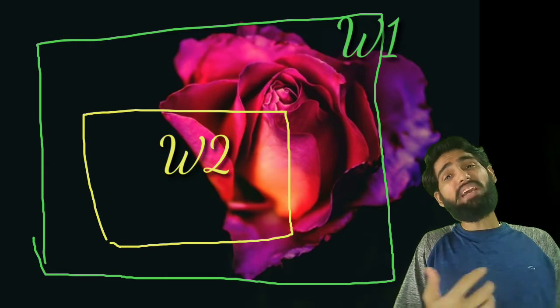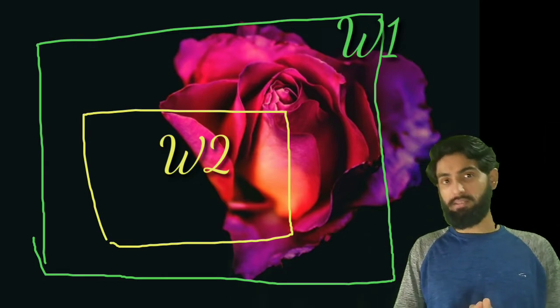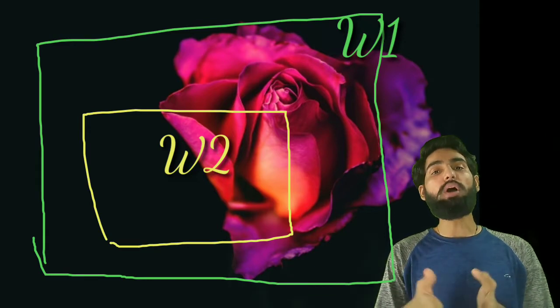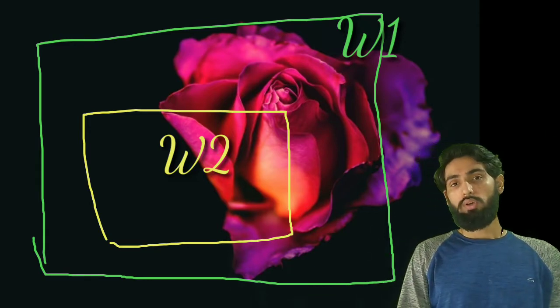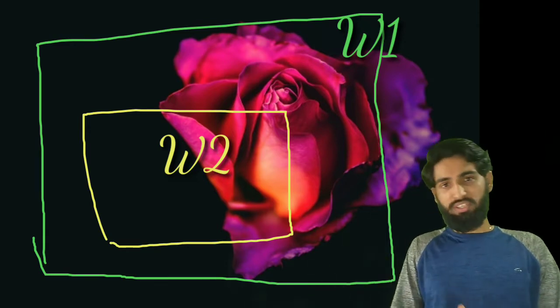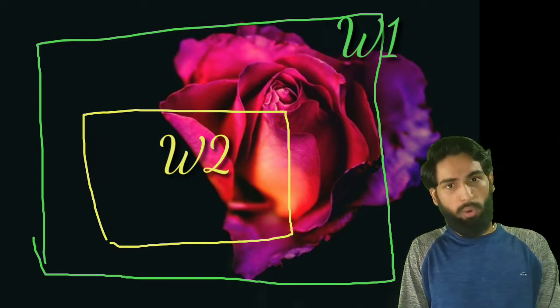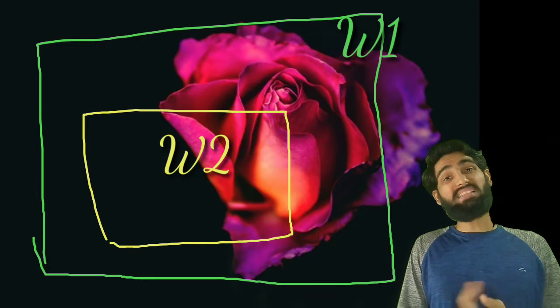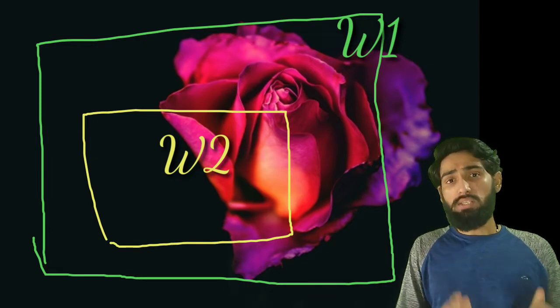Now if I take the union of these two subspaces, that means W1 union W2, the new set which is formed is nothing but W1, right? And this union W1 is a subspace.